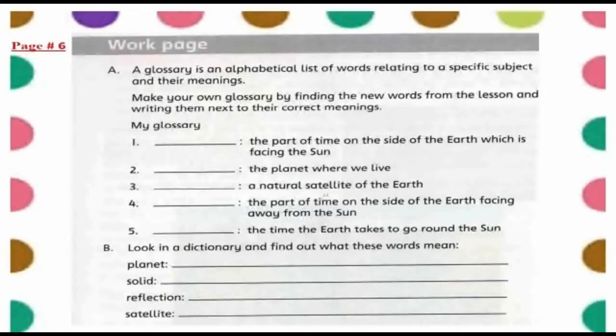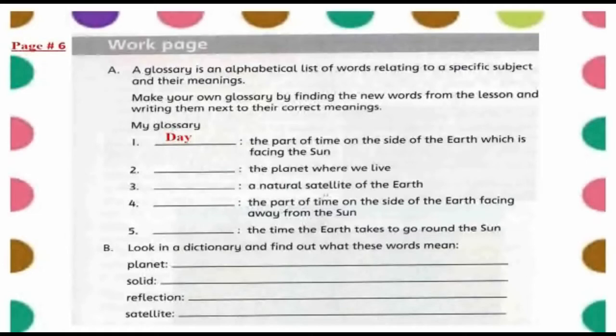So in this glossary, we will find the new words from the lesson and then we will write them next to their correct meanings. So in my glossary, number 1 is the part of time on the side of the Earth which is facing the Sun. So what part of time will that be when the Earth is facing the Sun? Yes, it is day. Number 2 is the planet where we live. So what is the name of the planet where we live?